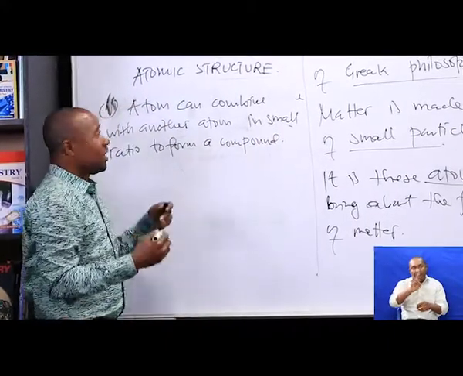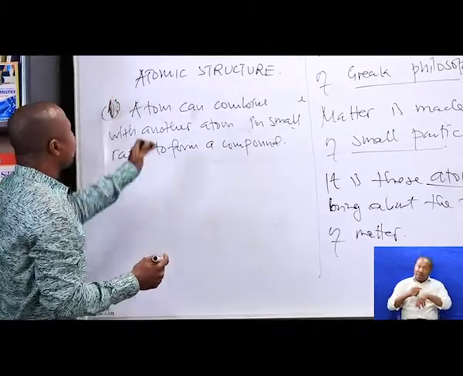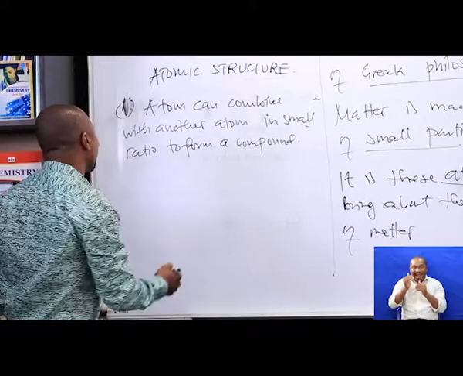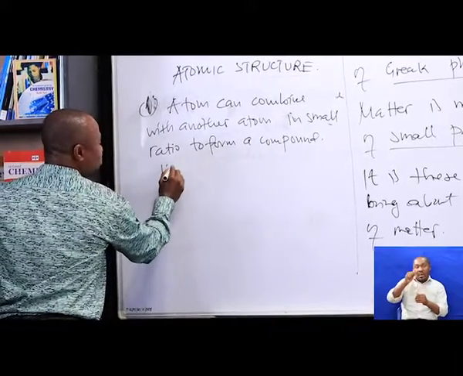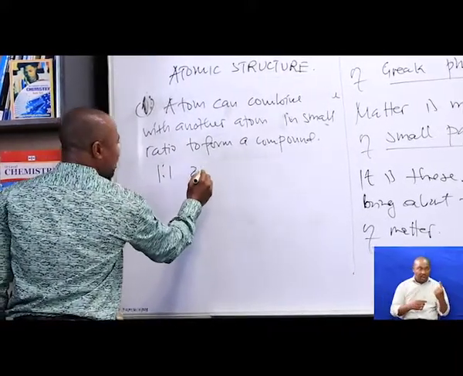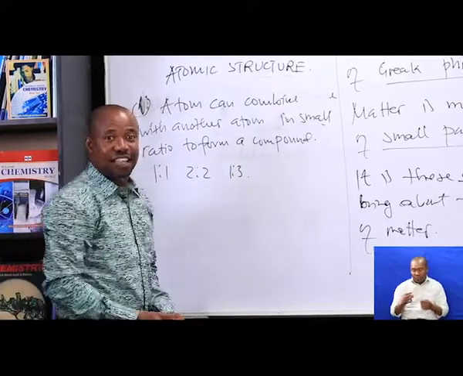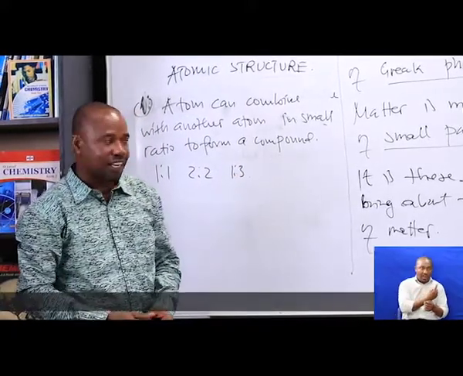You see, when we talk about a small ratio, what do we mean? Small ratio means 1:1, 2:2, 1:3. That is a small ratio.